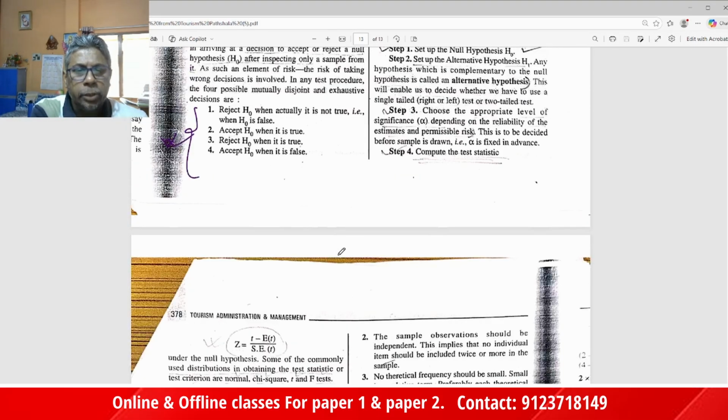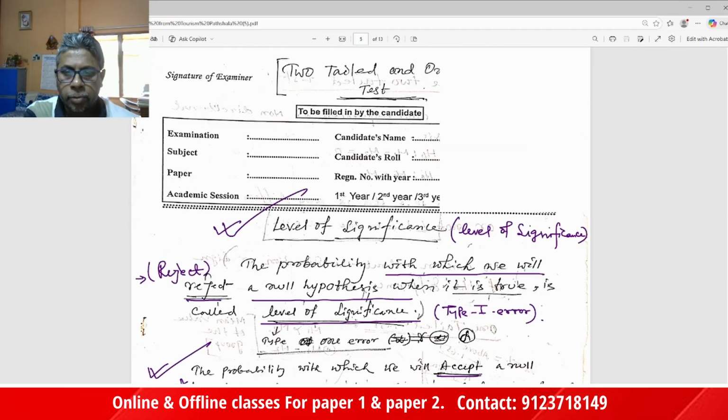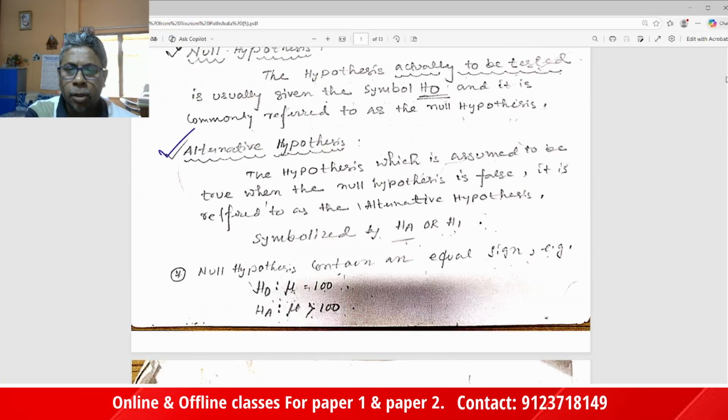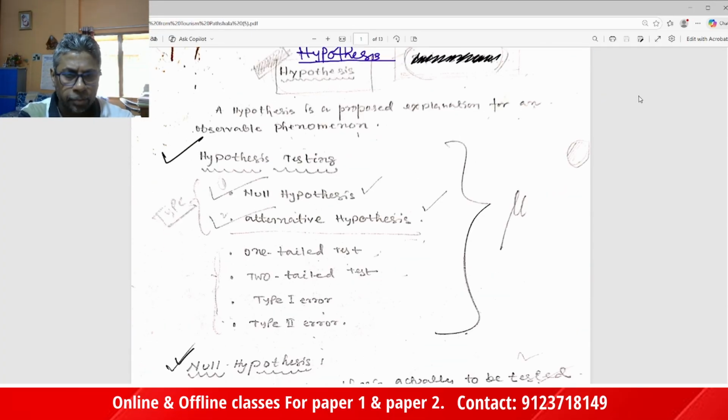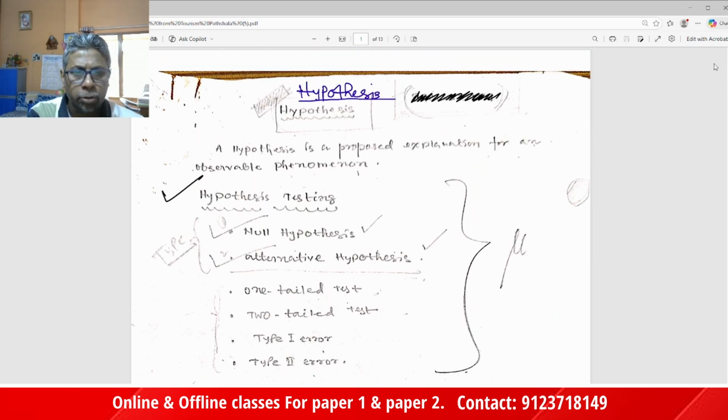So you have to try to remember these important topics of hypothesis. What we have understood today is the concept of hypothesis, null hypothesis, alternative hypothesis, one-tailed test, two-tailed test, type 1 error and type 2 error. These are the important areas, and this is very important for our upcoming exam.